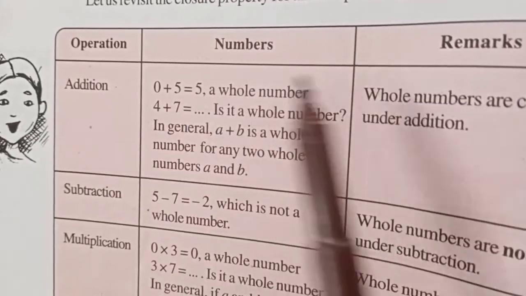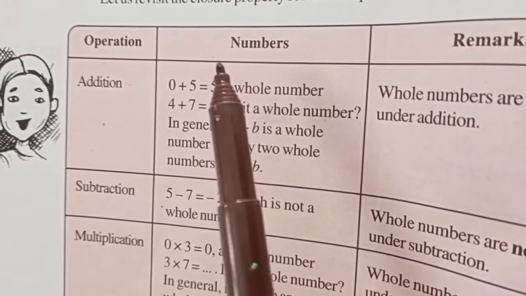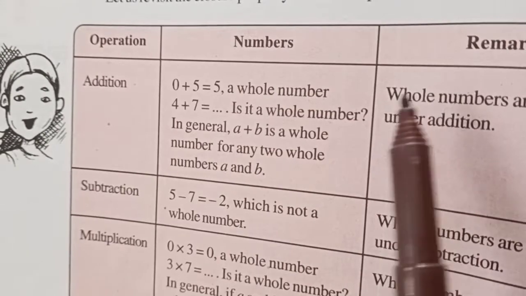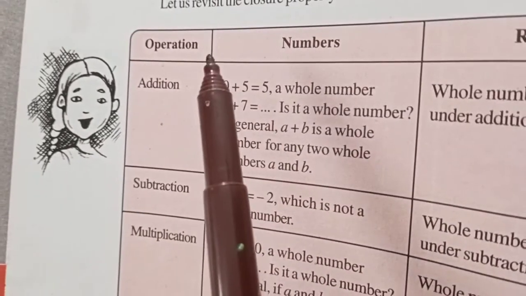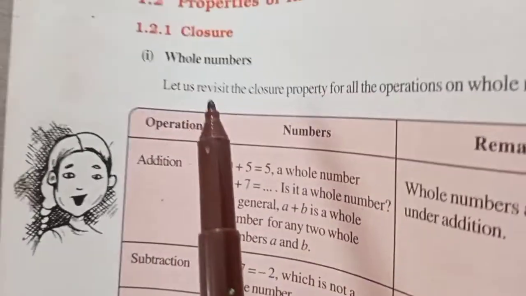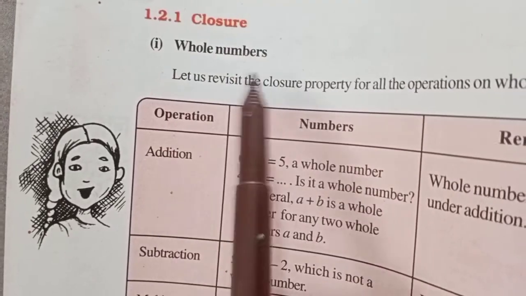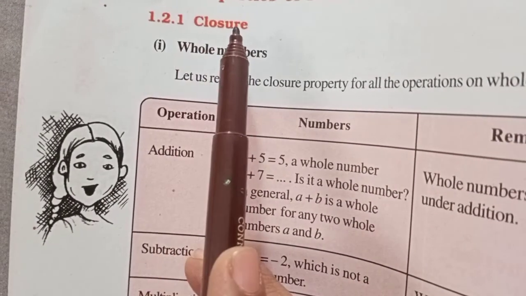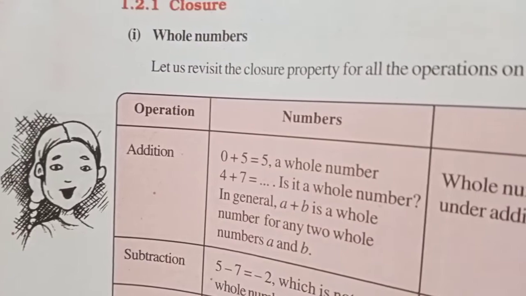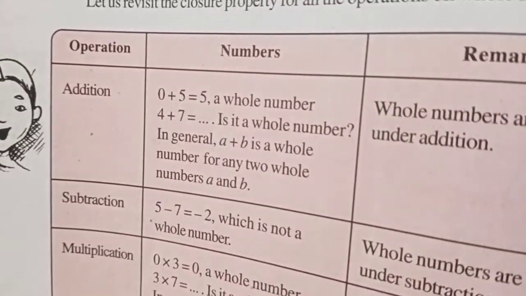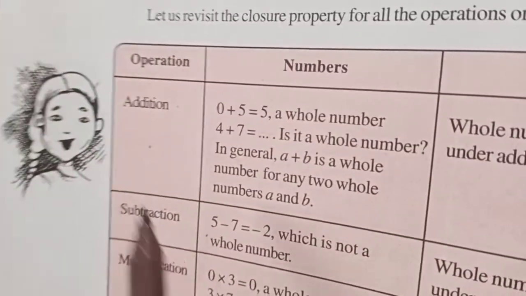Only 3 columns in your table. Firstly, you keep the heading as closure property for whole numbers. Then you make a table like this.